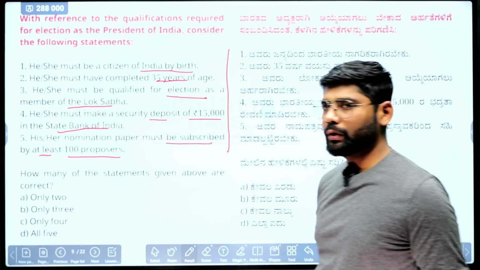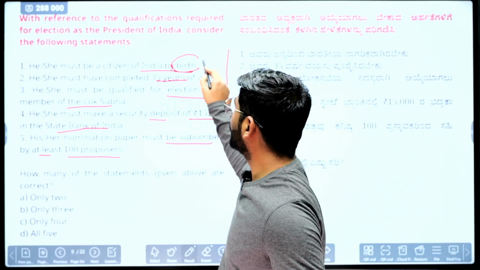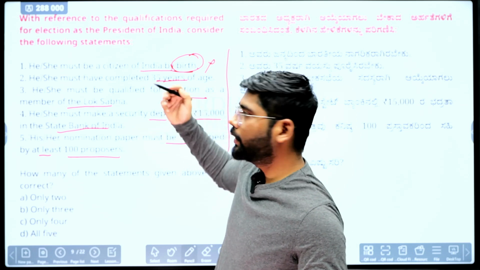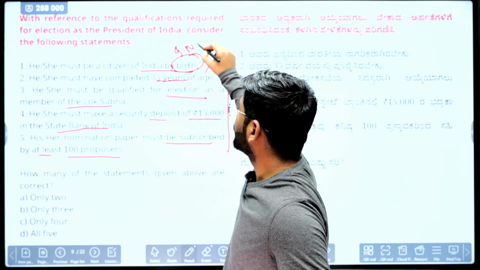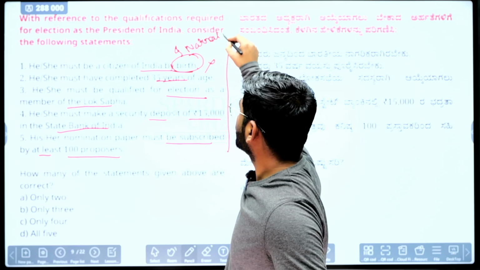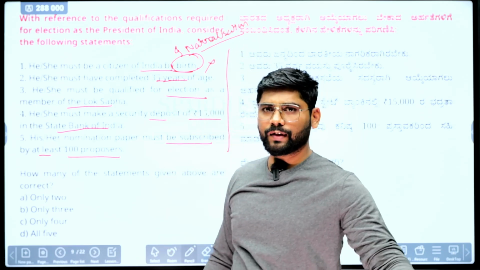Okay, we'll see the first one. First says that he or she must be a citizen of India by birth. No, that person can be a citizen of India by birth as well as by naturalization. Naturalization means they can acquire citizenship through residence.